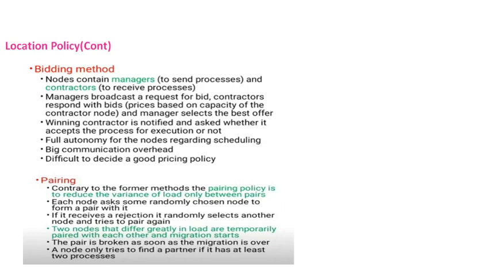The pair is broken as soon as the migration is over, meaning after completion of that particular process, N2 and N3 will act as normal nodes themselves.